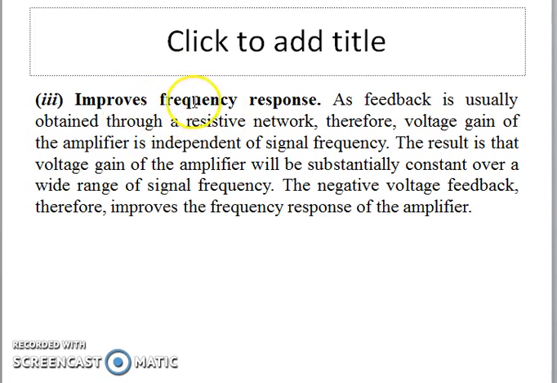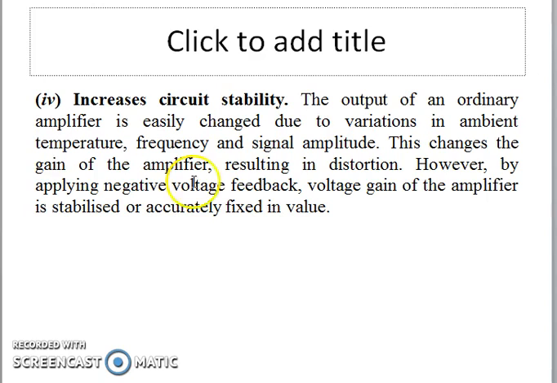The next advantage is that it improves the frequency response. We use a resistive network in the feedback, so the voltage gain of the amplifier is independent of the signal frequency. So it improves the frequency response of the amplifier. The circuit is also stable in case of negative feedback, because the output of the amplifier changes due to temperature or frequency or signal amplitude. So in case of negative feedback, the circuit is stable.